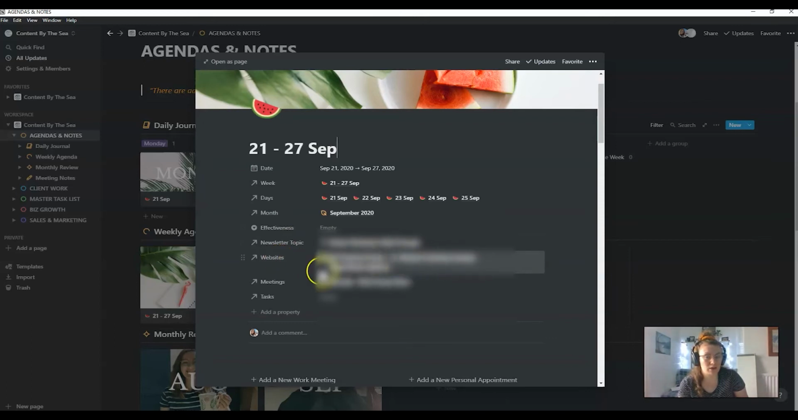Websites that I worked on that week. So if I did any web design projects that I've worked on, meetings that took place in that week. And again, I'm not manually putting this in every time. This is actually being pulled in from relational databases. So I've got a separate database for my meeting calendar, and I will associate it to a day in a week, and it'll come through on here. I'll show you that in a minute.